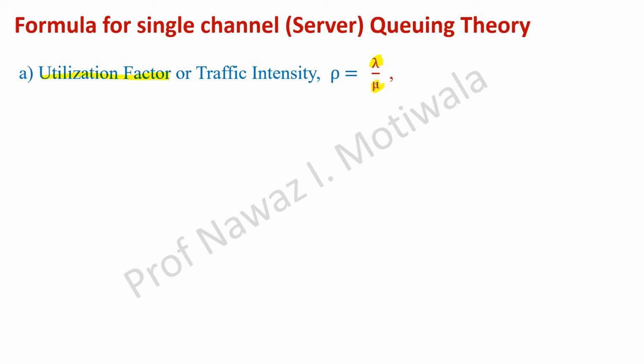अगर यूटिलाइजेशन फैक्टर इतना है तो आइडल टाइम कितना होगा? It's a general logical question. यूटिलाइजेशन फैक्टर क्या होता है? How much time the system is busy. Yes. So how much time the system will be idle. सिंपल क्या हो जाएगा? Perfect answer will be 1 minus lambda by mu.